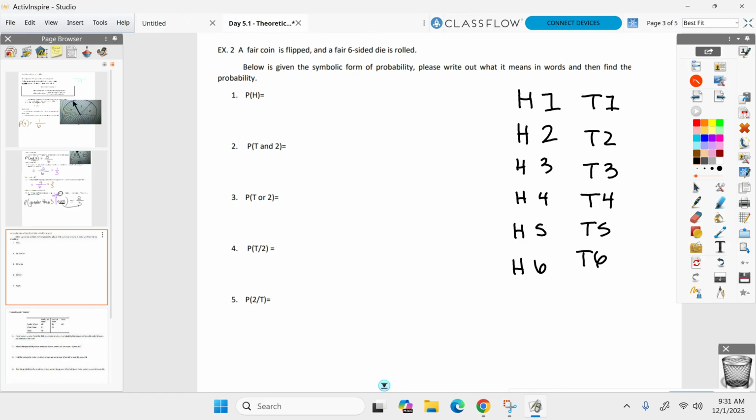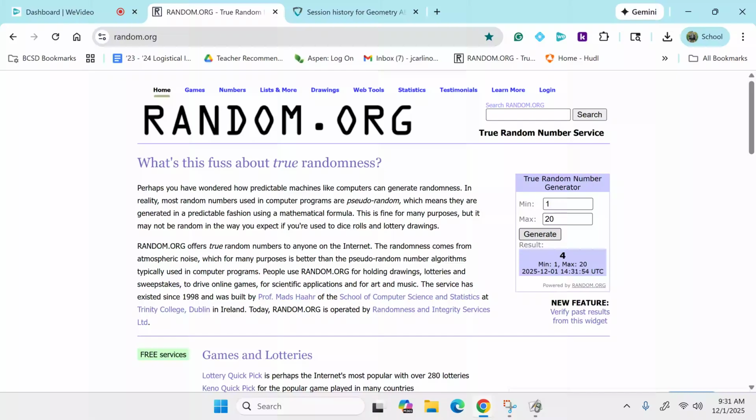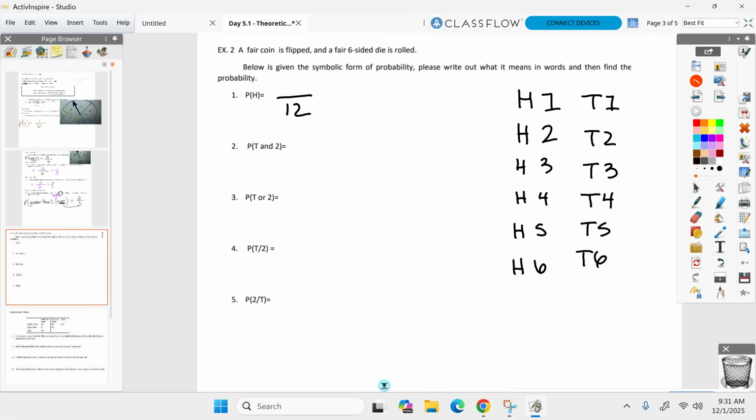What's the probability you get a head? Okay, so look at all these options, count them up. We already said there's 12 options. So out of the 12, what's the probability a head came up? How many options contain a head here, Chris? 1/2. How'd you get to 1/2? Out of the 12, there's 6 that have a head, right? 6 over 12, which is 1/2. Yeah, just showing everyone where we got it from our list here.